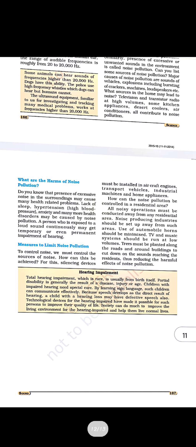So what are the harms of noise pollution? We know that blood pressure increases when there is some anxiousness around us. When there is a loud sound, like crackers in Diwali, we feel anxious, that anxiety increases, and the blood pressure also increases. Loud sound may cause temporary or even permanent high blood pressure. So high BP problems will be there, hypertension will be there, anxiety will be there, and many more health disorders will also be there.